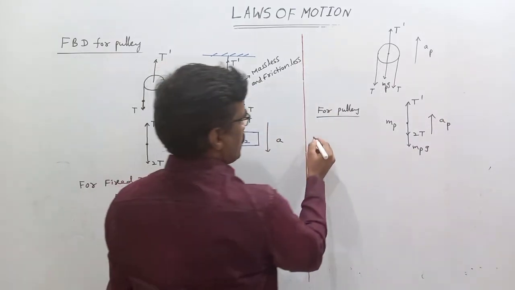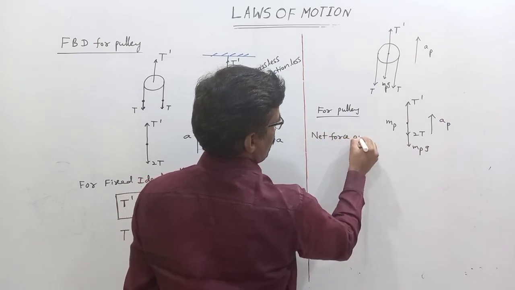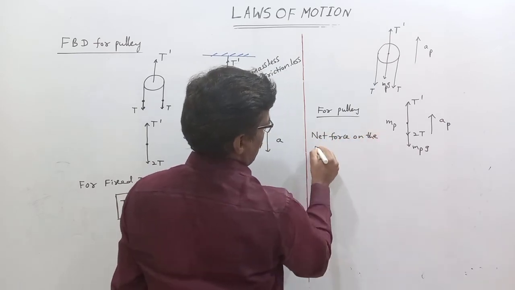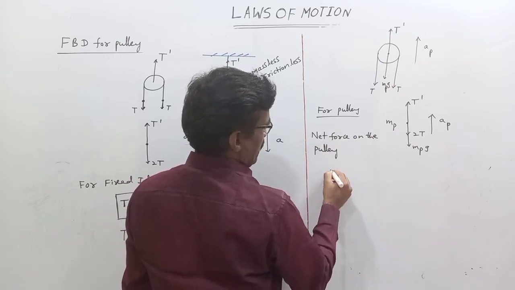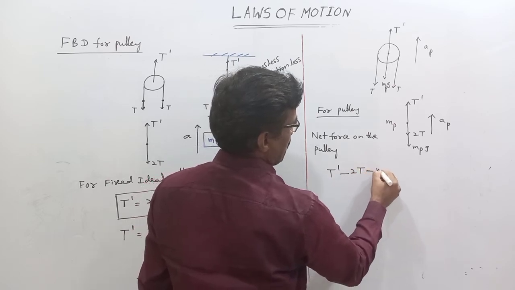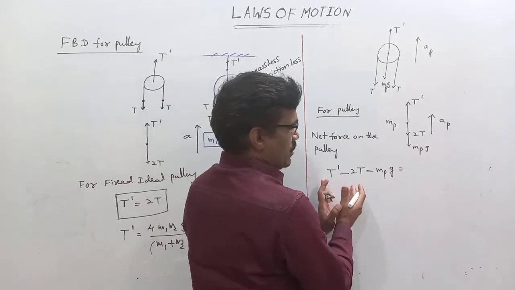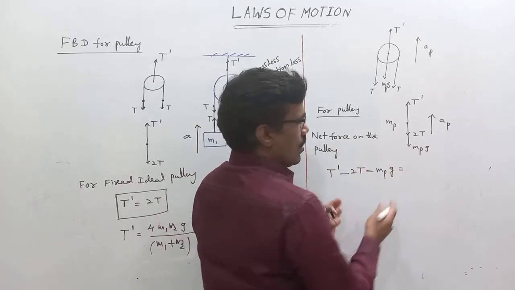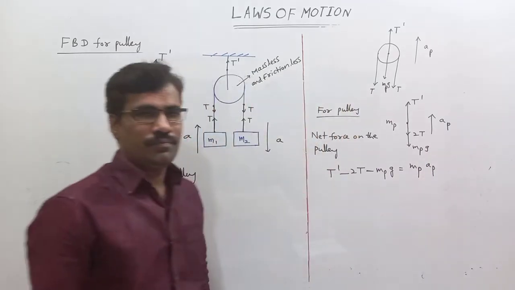Net force on the pulley: T dash minus 2T minus MPG is equal to the mass of the pulley times its acceleration.